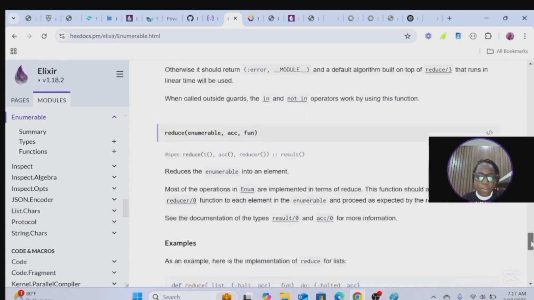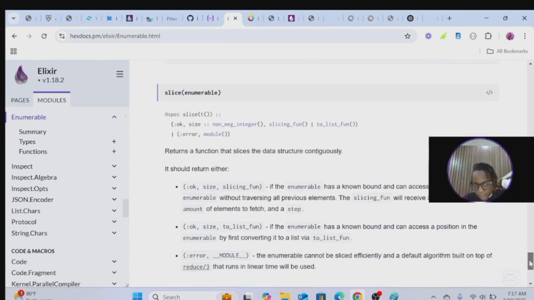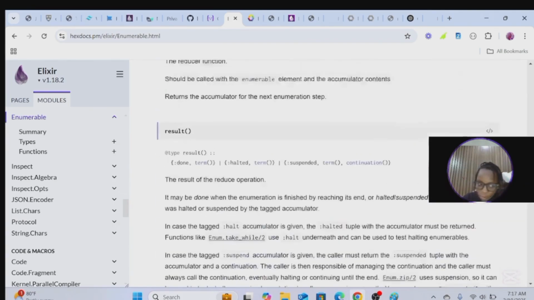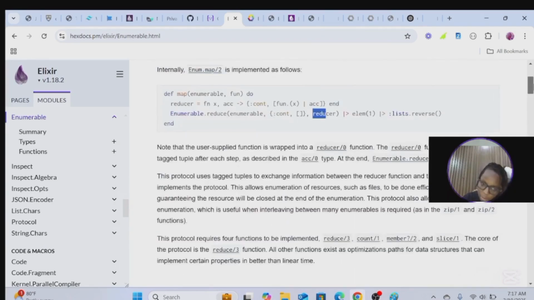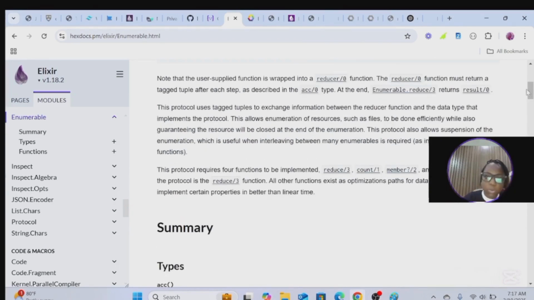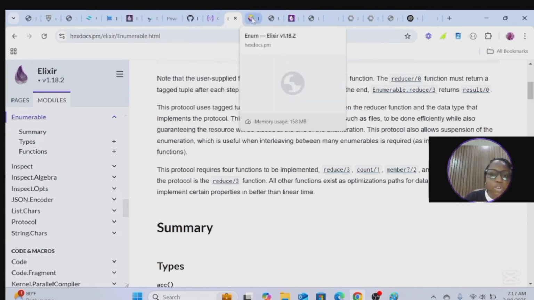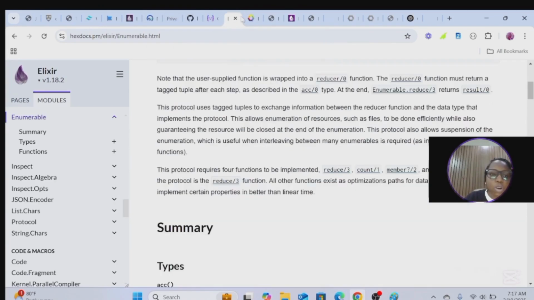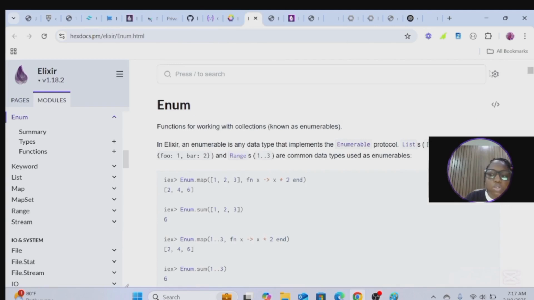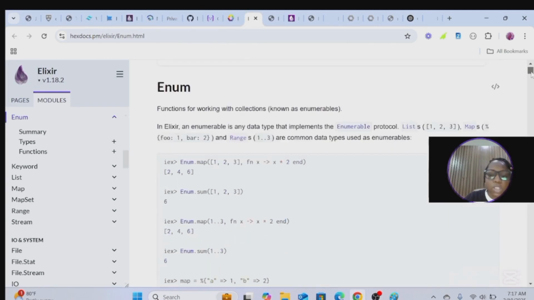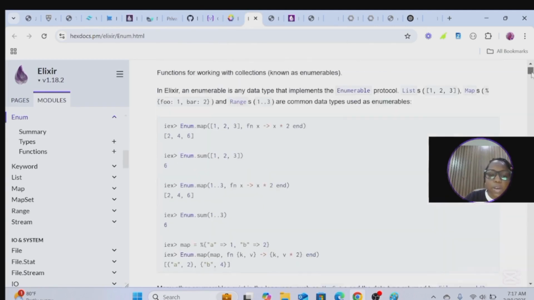So we have reduce. There are so many examples of Enumerable over here. It's better you go through this Enumerable and also go through Enum. So we have seen what an Enumerable is. Now we have Enum.map that we have used over here.